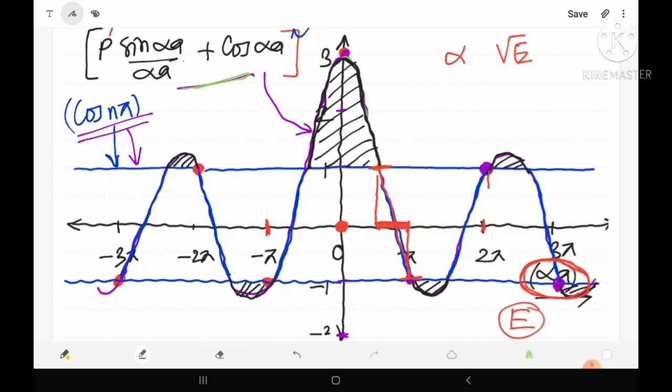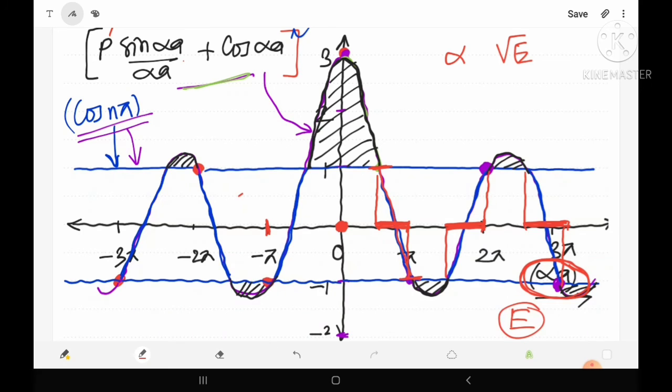Similarly, from here to here, again this portion of energy is common to both the left hand side and the right hand side. Similarly, this portion is common to both left hand side and right hand side. Similarly, here we can find it in the left hand side also. In this case we can find it.